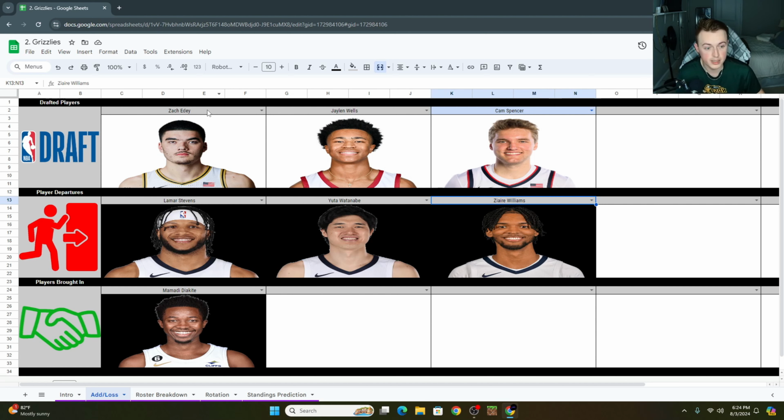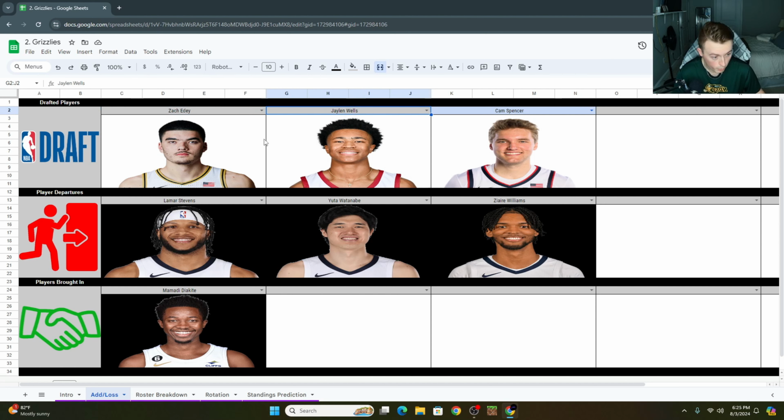Zach Edey, obviously that's the big question mark for them. Extremely dominant college player, went a lot higher in the draft than a lot of us expected him to go. You're getting an enormous person that's pretty good around the rim. He's a pretty smart basketball player. Is he going to be ready to come in and be a starting NBA center right away? I've got questions about that.